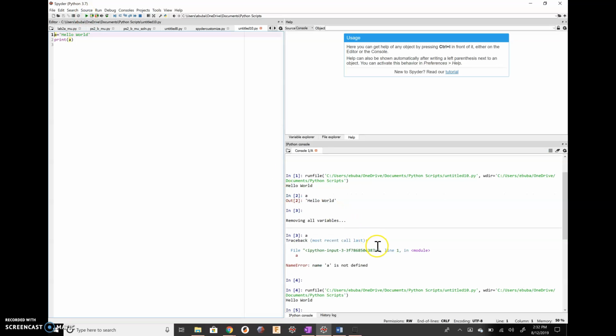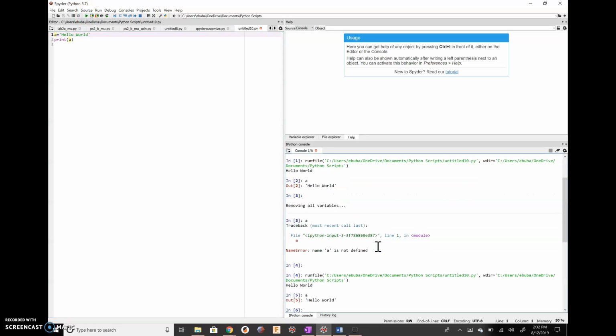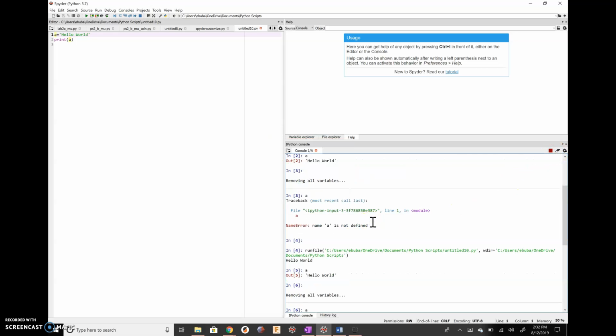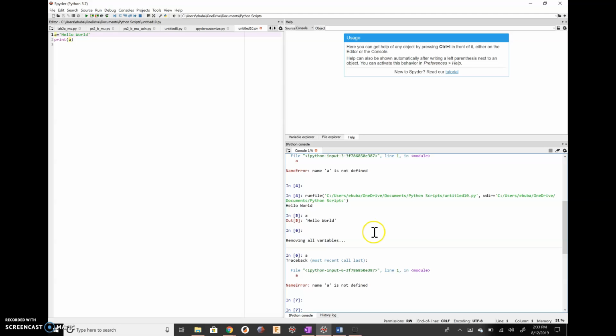So I can run again. It's going to print hello world, and I can see that A is right back there where it belongs. Remove my variable, and my A is gone. So that's an easy way to make sure that your console is clean.